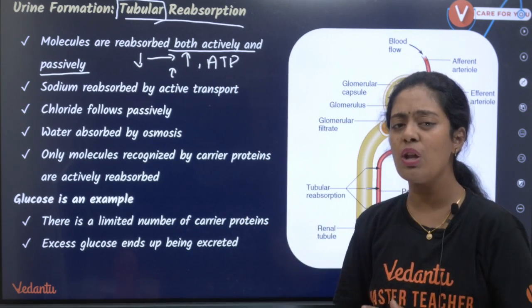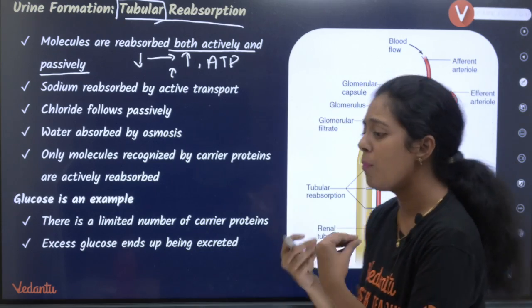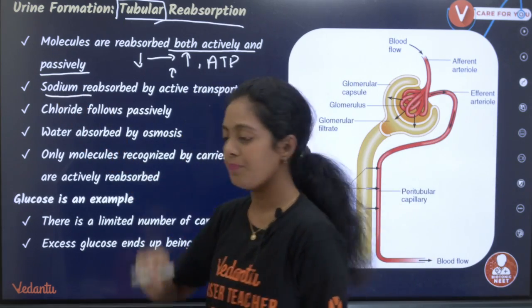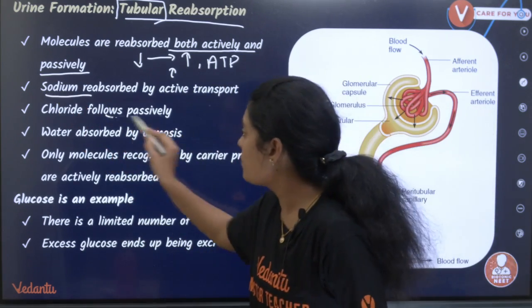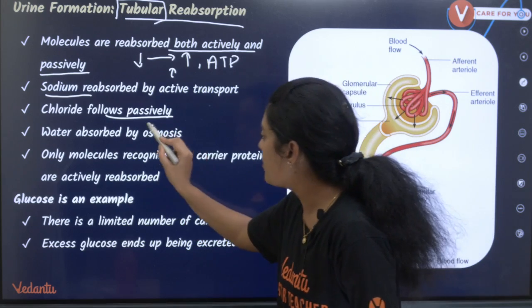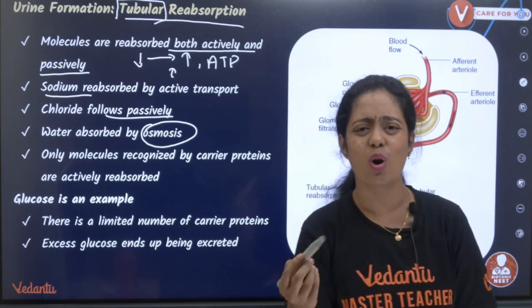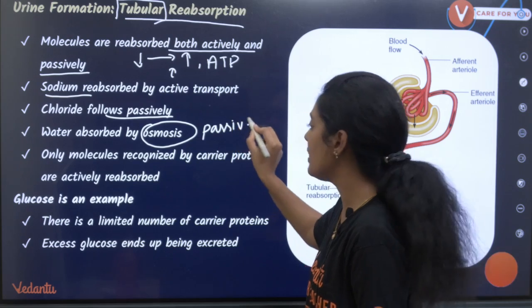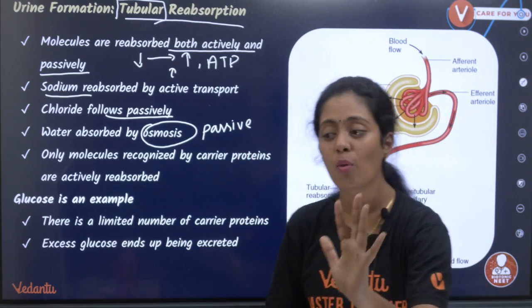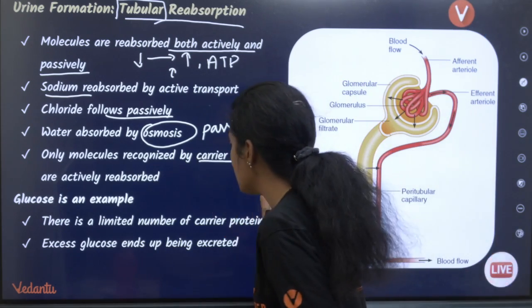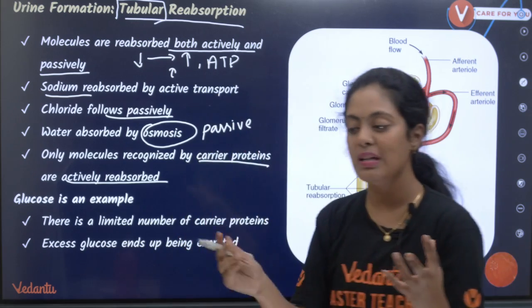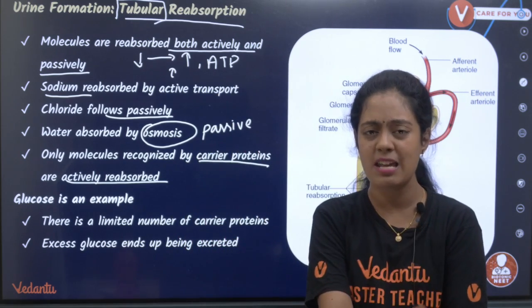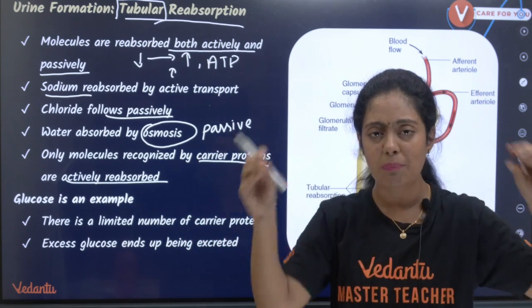So which molecule is reabsorbed by active transport? Sodium. Chloride follows passively. Water is absorbed by osmosis. I think all of you know osmosis. Osmosis is a kind of passive transport. Okay, only molecules recognized by carrier protein are actively reabsorbed. I think all of you know about carrier protein. They are present on the plasma membrane.